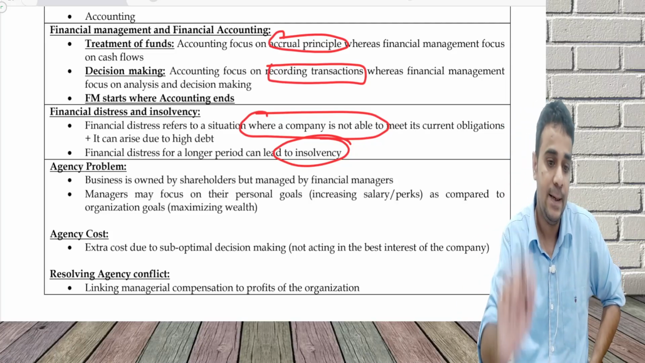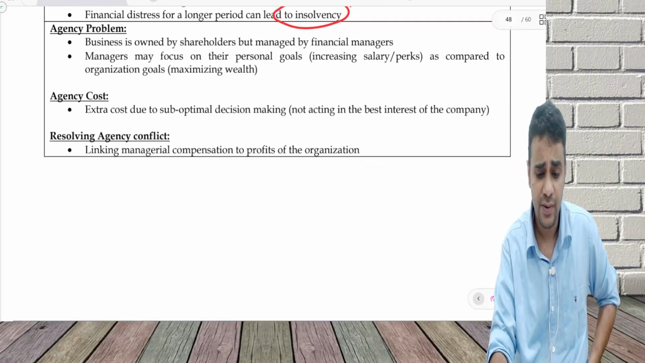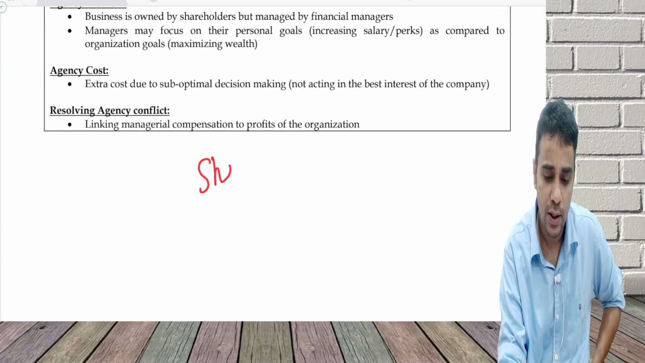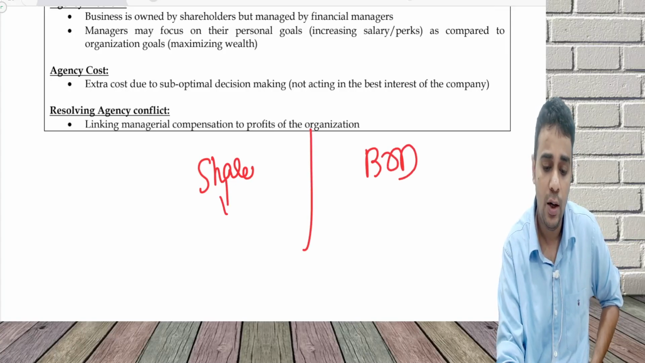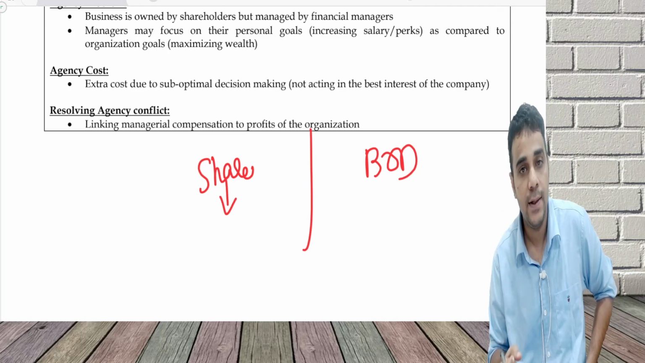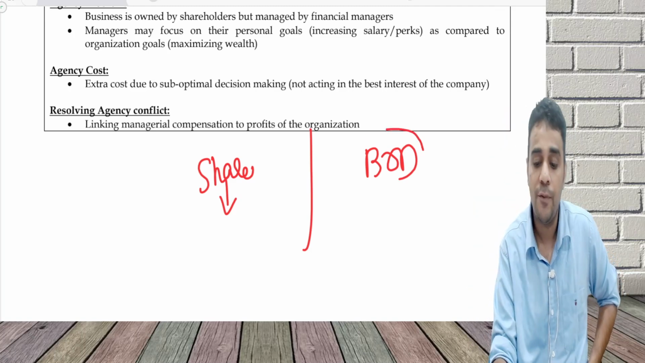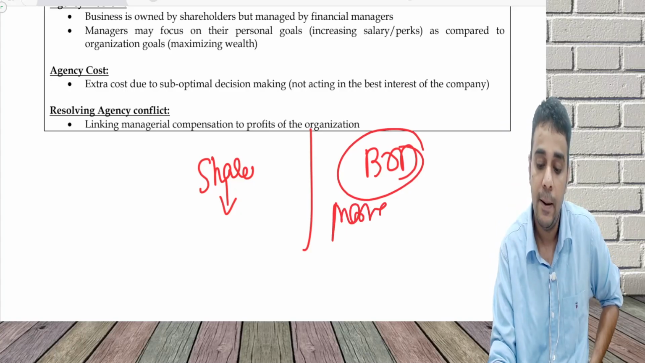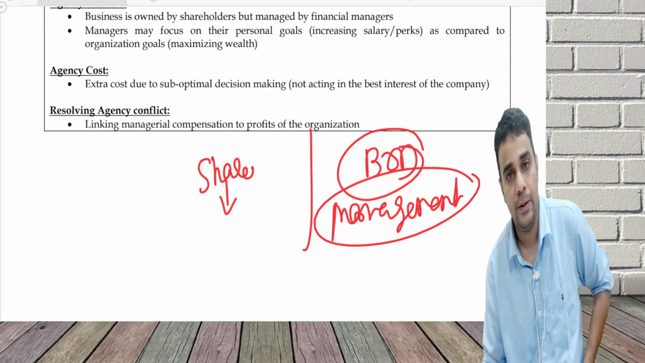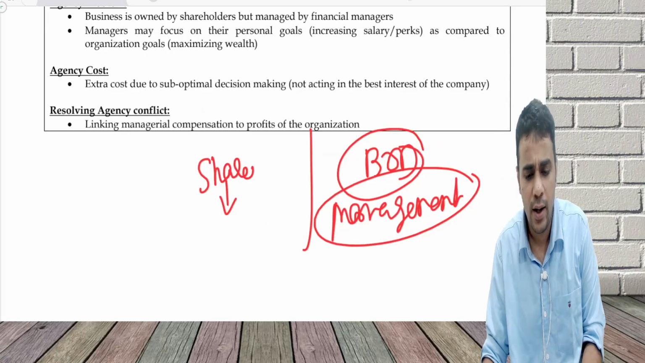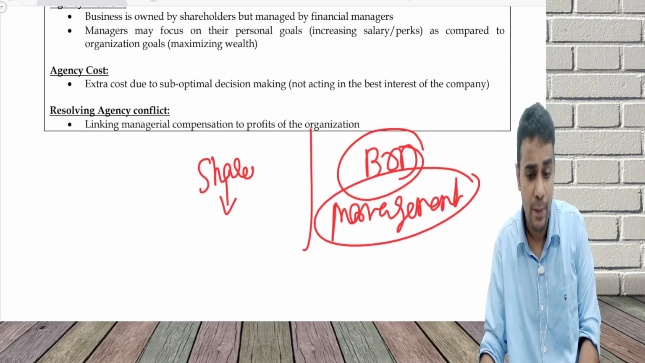Next, agency problem. This is a very good concept. What is the agency problem? I have shareholders and I have a board of directors. Shareholders will get more dividends, more share price if the company performs really well. The board of directors are the management. Management technically is taking all the decisions, but they are not rewarded in case the company performs really well. They will not be directly rewarded.